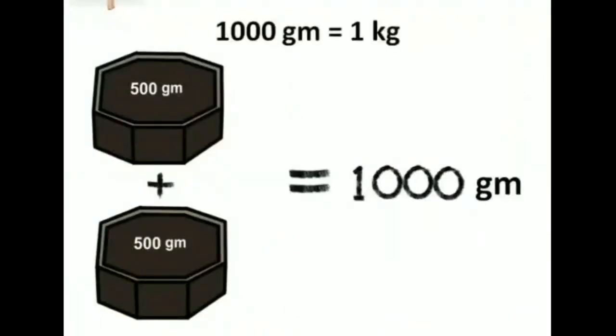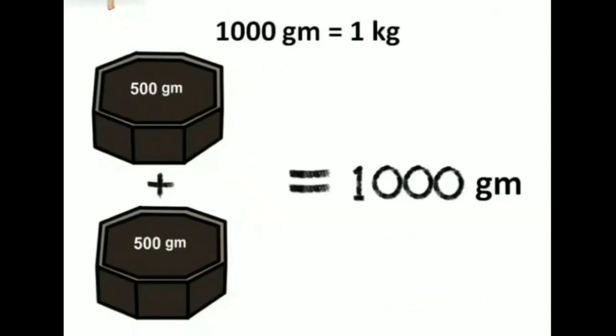You know 500 grams plus 500 grams equals 1000 grams. He is right because 1 kilogram equals 1000 grams. So 2 times 500 grams make 1 kilogram. We can say half a kilogram is equal to 500 grams.